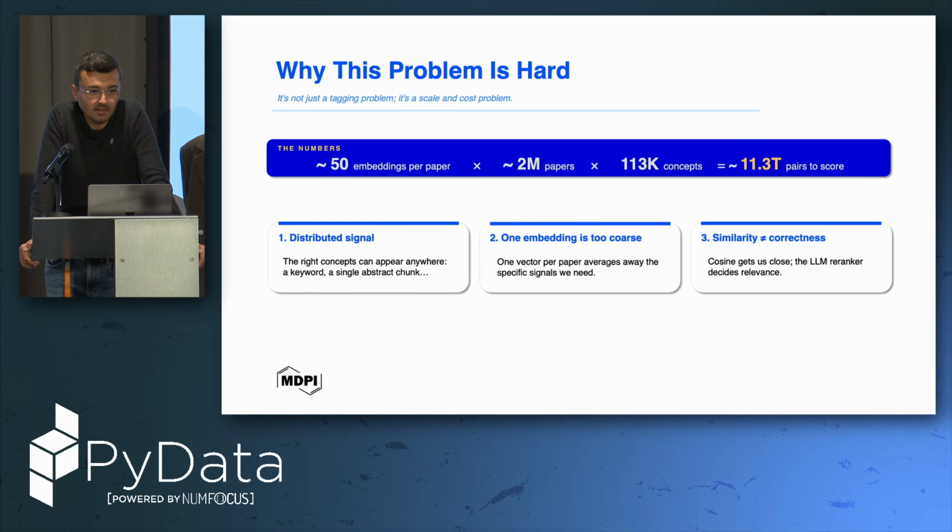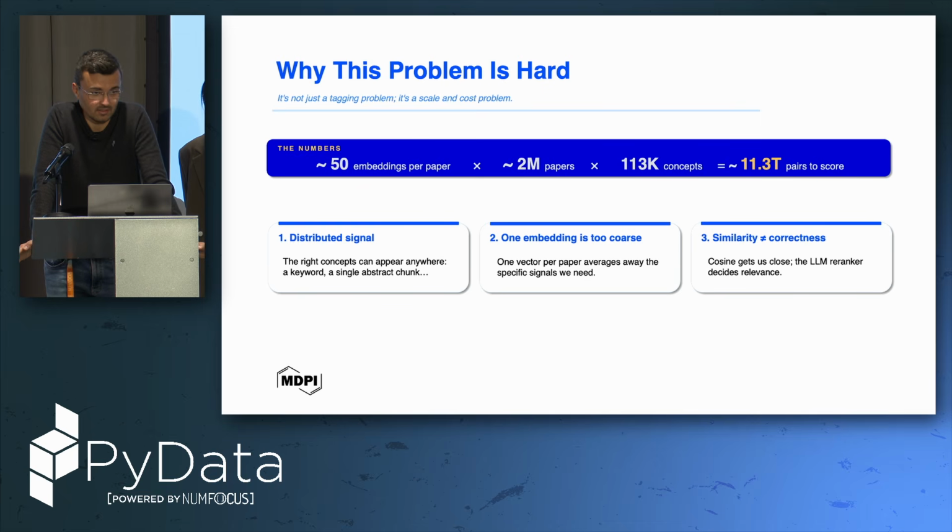Because the signal is distributed. The right concept can appear anywhere. It can appear in a keyword, in a specific part of an abstract or a title. So you can imagine that we cannot embed every paper only in a single vector, because it averages away too much of the signal that we need.